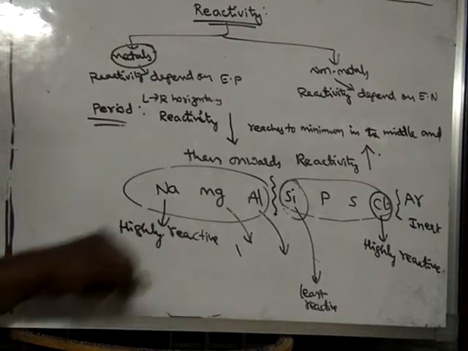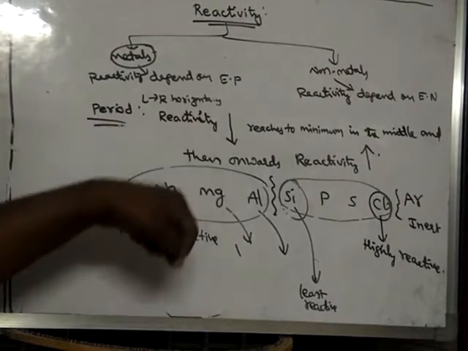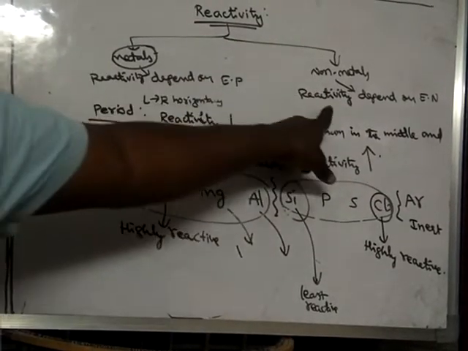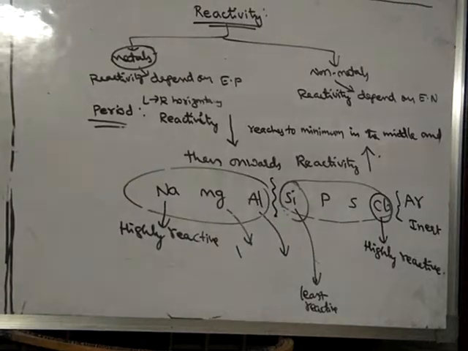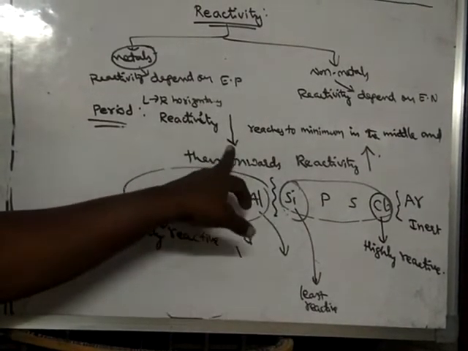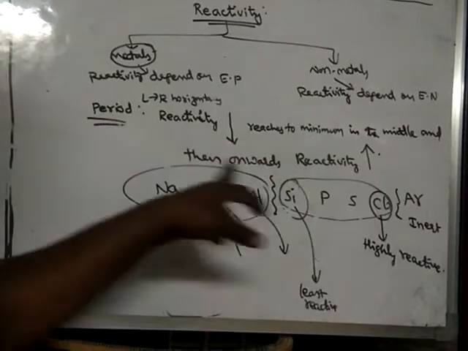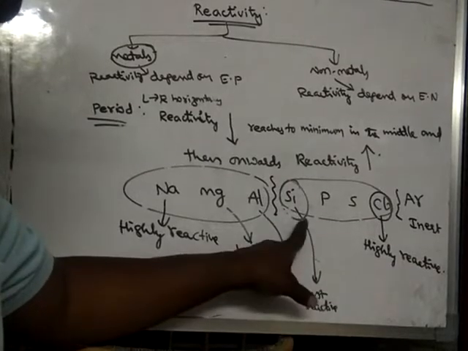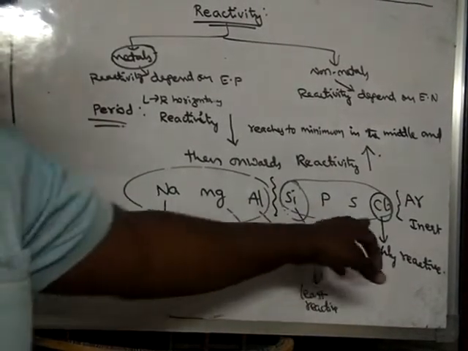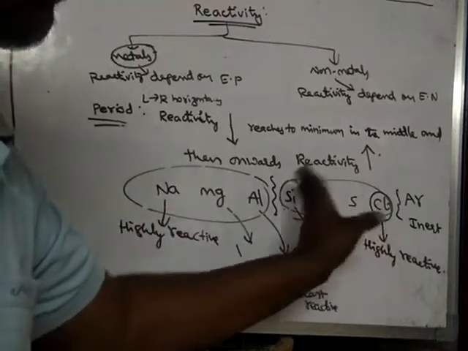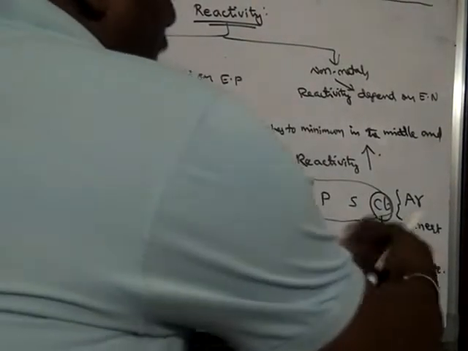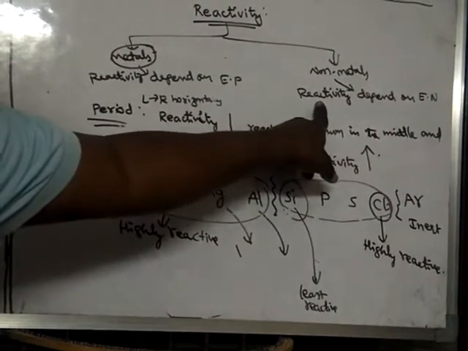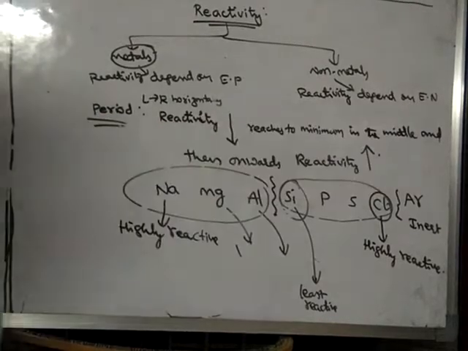While considering electropositivity, it is decreasing, hence reactivity also will decrease, because for metals reactivity depends upon electropositivity and for non-metals reactivity depends upon electronegativity. Reactivity decreases and reaches a minimum in the middle, and then onwards reactivity starts increasing. Why from the middle does the reactivity increase? Because from the middle towards the right side, all the elements are non-metals, so the reactivity of non-metals depends upon electronegativity.